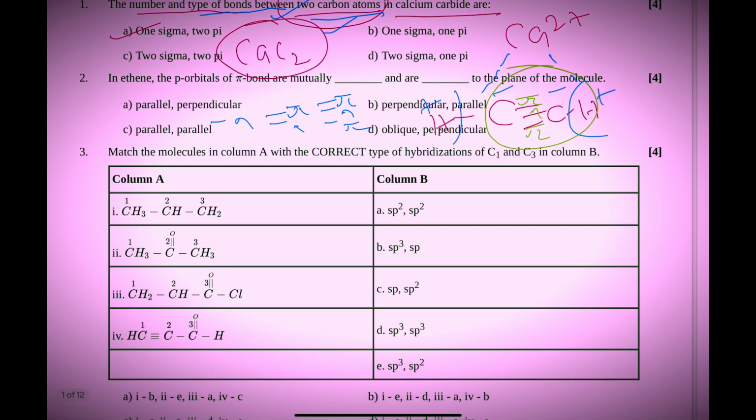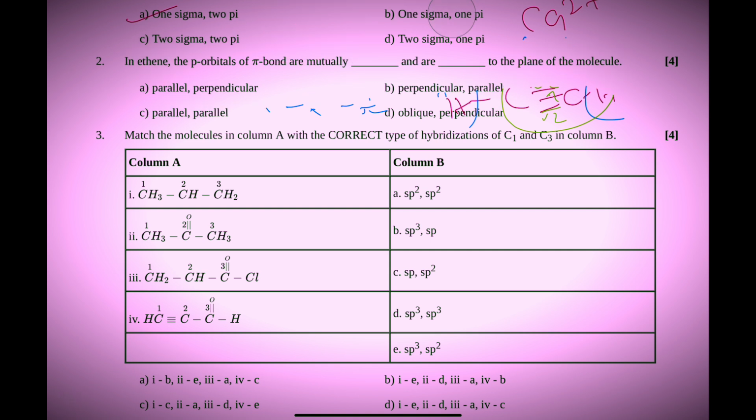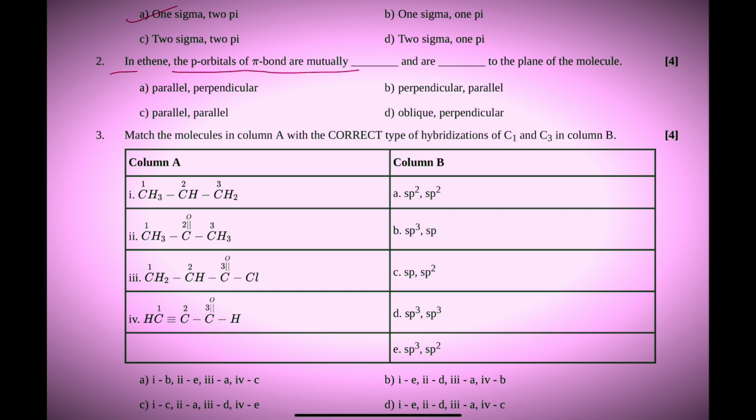Next question. In ethene, the p orbitals of pi bond are mutually dash and dash to the plane of the molecule. In ethene, so ethene is CH2 double bond CH2. Here you can see pi, sigma.